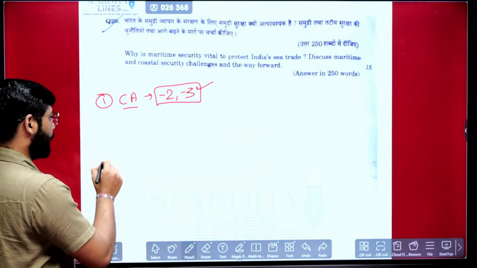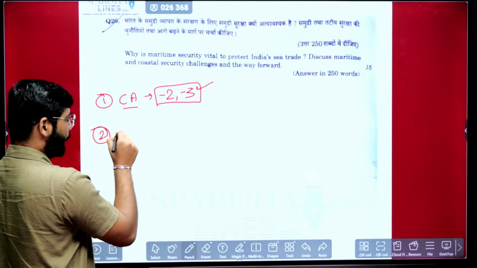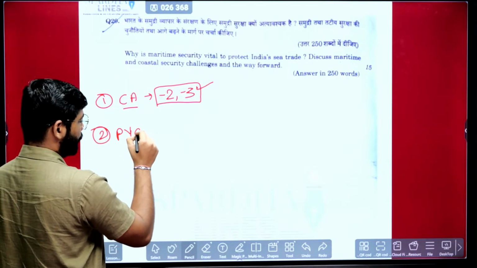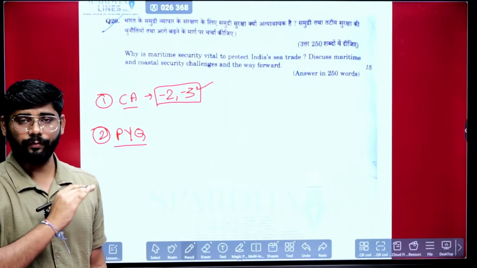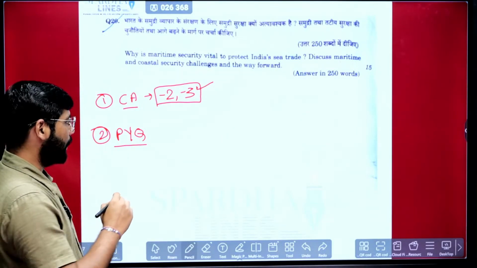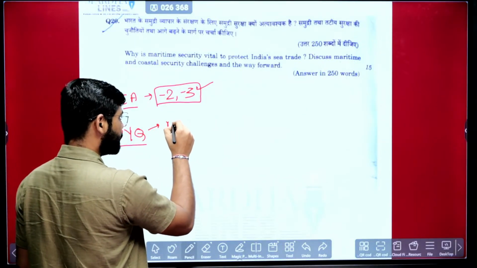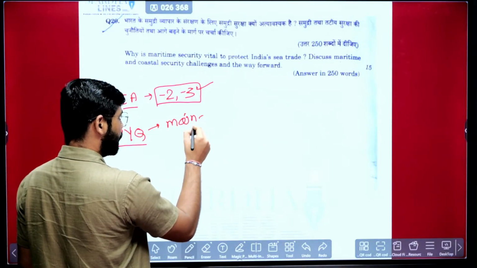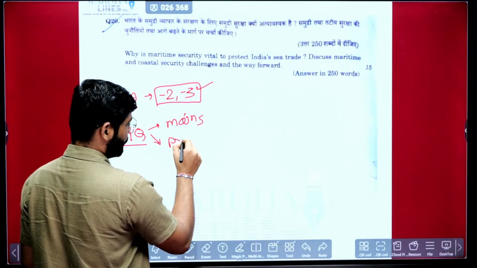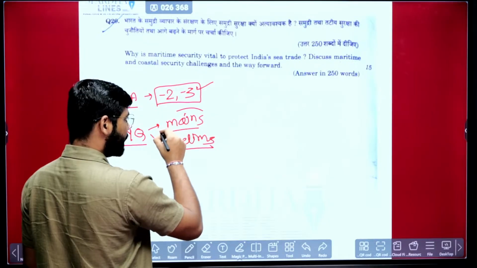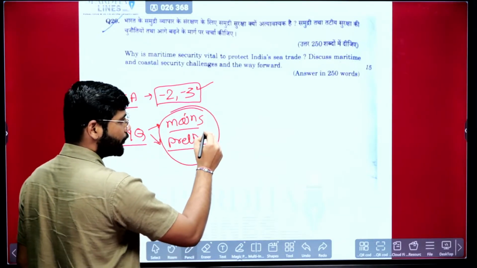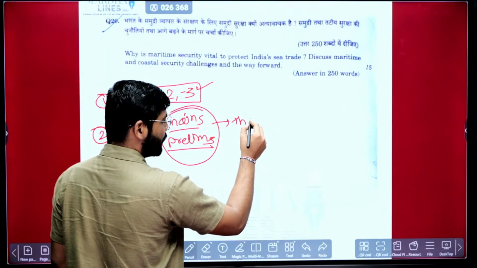Second, previous year questions. When it comes to previous year questions, the themes become important, whatever they have asked previously, in mains and also in prelims. From both of these, mains and prelims, you need to take the themes because they have proven.